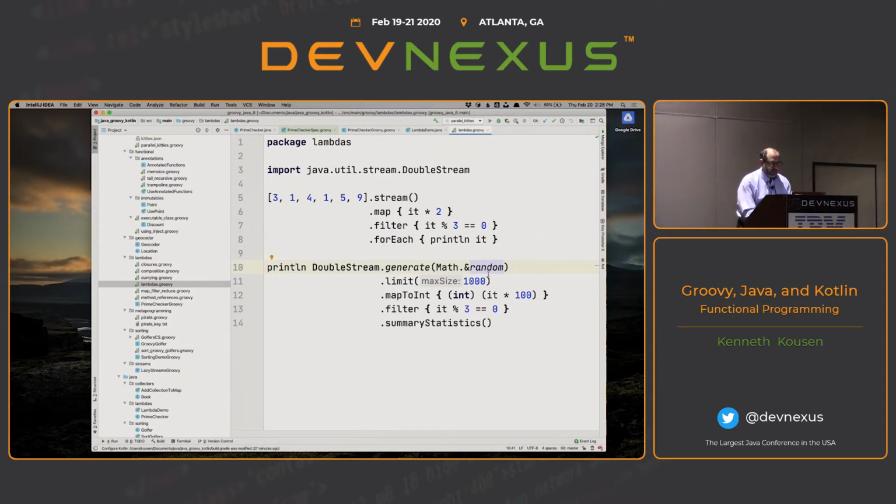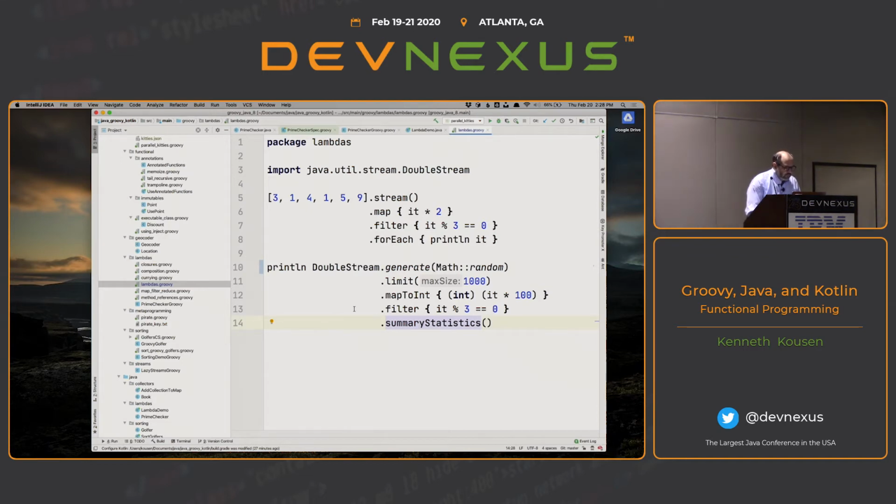Nowadays, of course, I could, and in fact, let's take a chance, right? What could go wrong? Yeah, see, I can use the method reference syntax from Java now. I did update the Gradle build file to use Groovy 3. So in principle, I can use all those latest features now as well. And there's the normal things like mapToInt and filter. And if you've done any of these stream mechanisms in Java, that's all very familiar code.